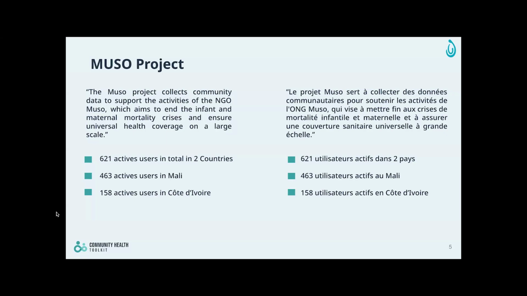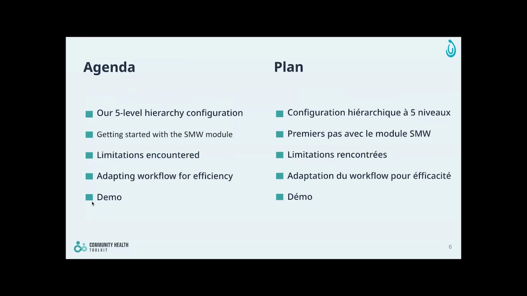The Muso NGO aims to end the infant and maternal mortality crisis and ensure universal health coverage on a larger scale. We are available in two countries, Mali and Côte d'Ivoire, and we have 621,463 active users as of today. 463 of these users are in Mali, and the rest, 158, are in Côte d'Ivoire. Next slide, please.